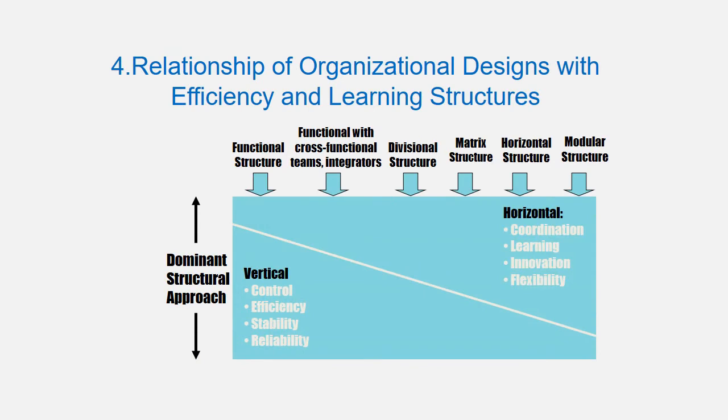As you can see in the infographic, the leftmost structures, that is functional and divisional, are inclined towards vertical and efficiency design. And the designs which are placed on the rightmost side, that is basically horizontal or virtual, or you can call it modular, are inclined towards horizontal, or in other words the learning design, which can be termed as organic.